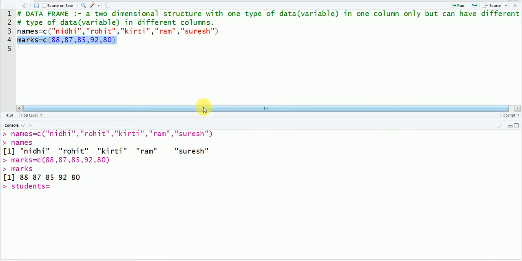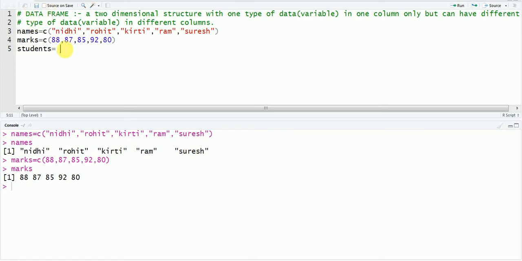Let me not write it there, because if it goes wrong, it will create a problem for me. Let me write it here. So students, now give your command here.